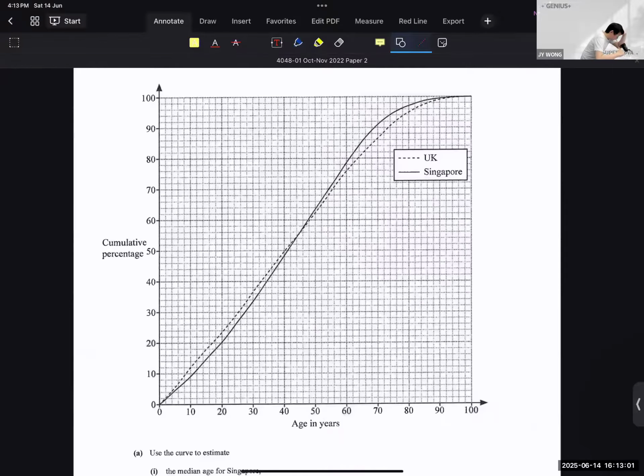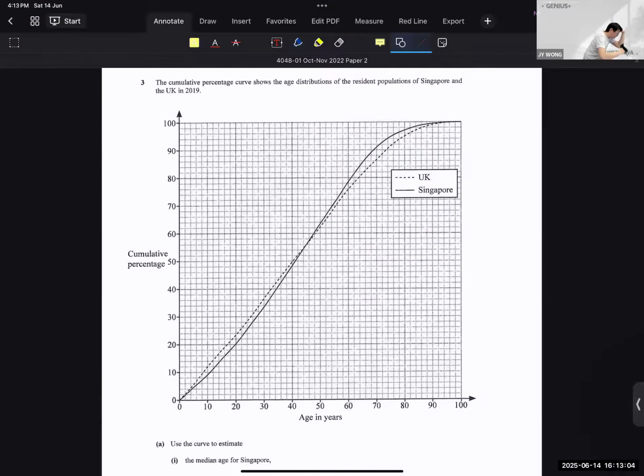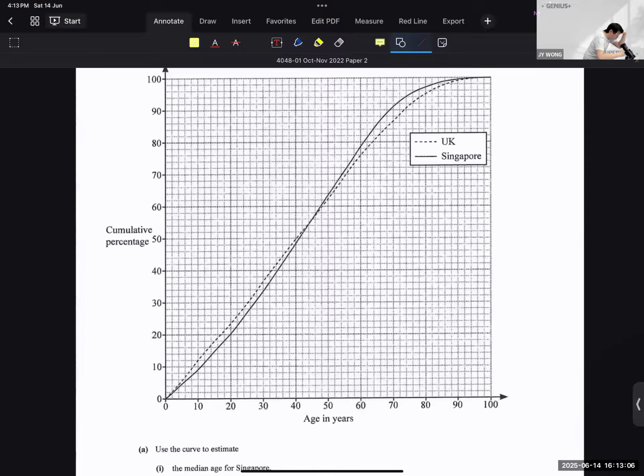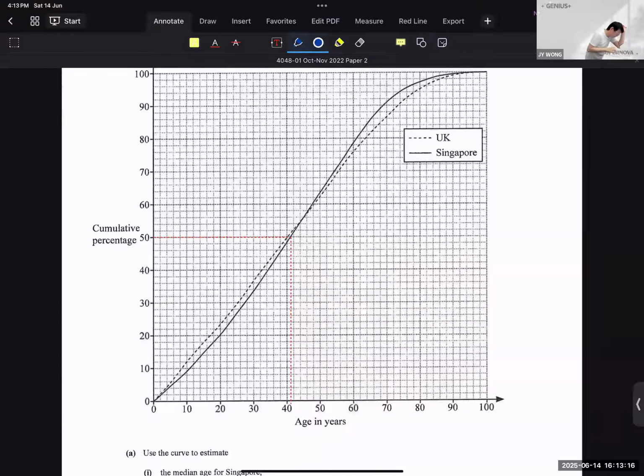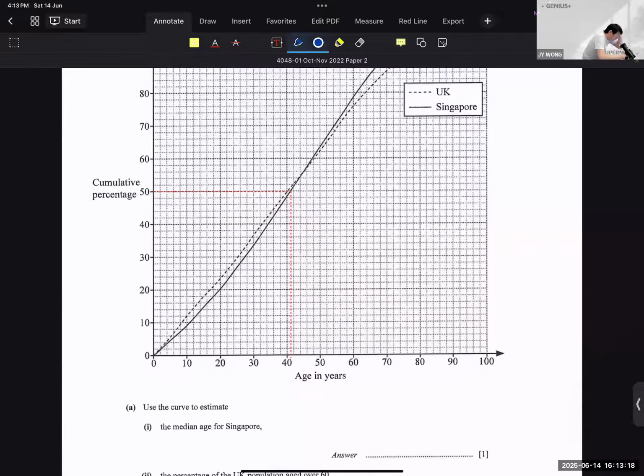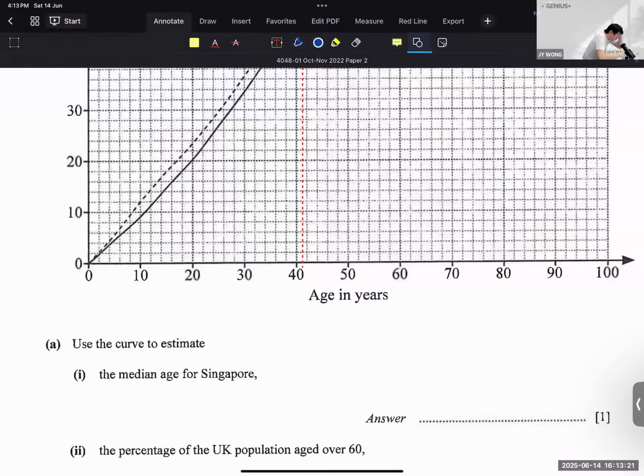If it's cumulative percentage, then your median is always at 50%. So go and draw the dotted line, read to the solid line. You should recognize that it's about the halfway mark. And because one interval here is 2, right? So about the halfway mark means that this value here is 41. Okay?